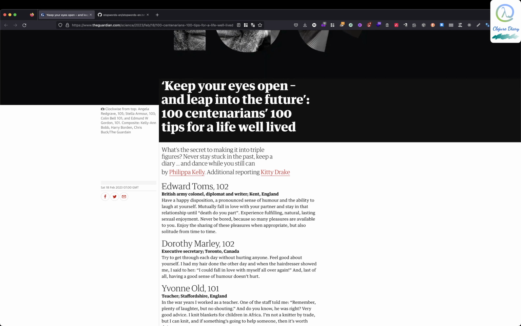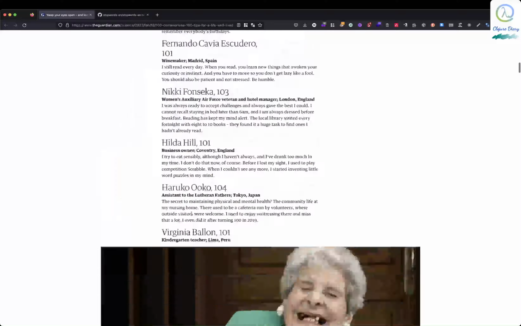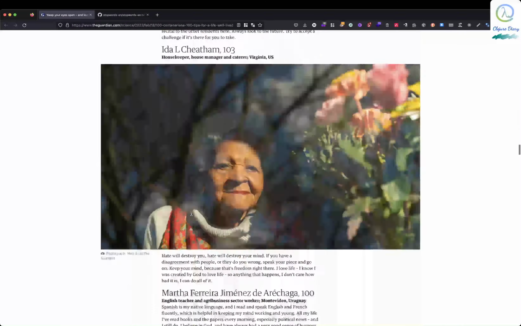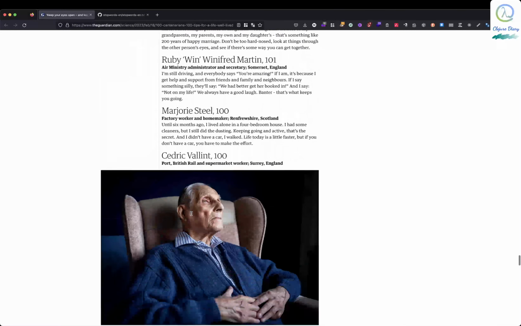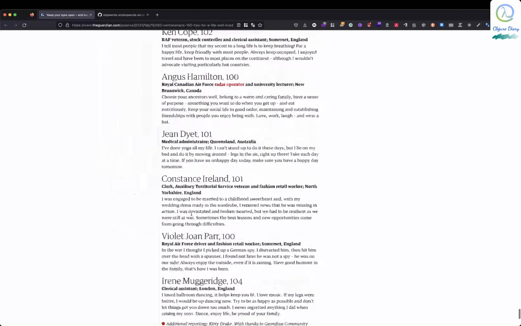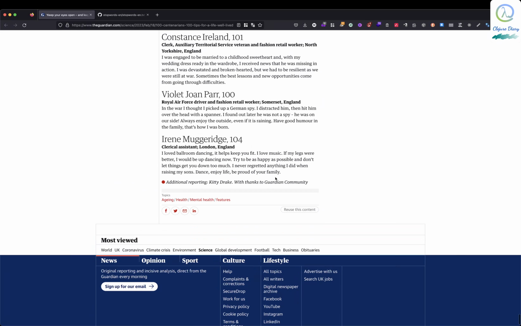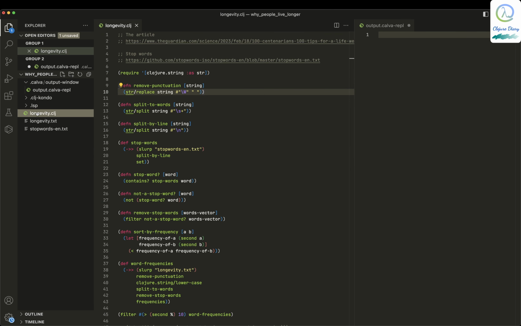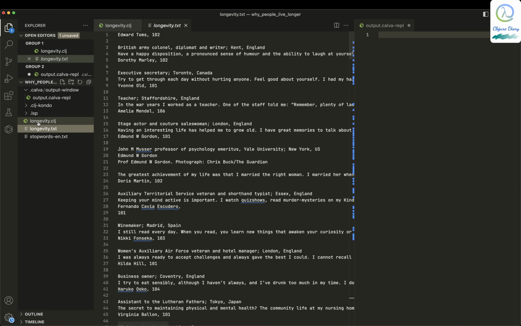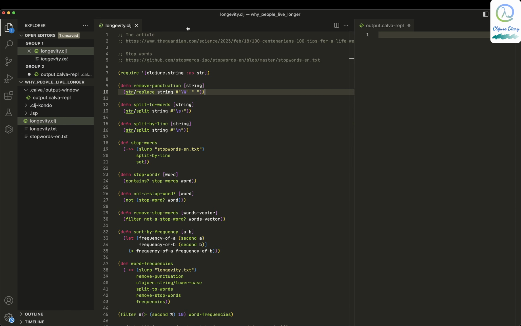Okay, so from here to, say, the 100 testaments of centenarians. It's a pretty long one, till this one, and put it in a text file, right? I've just put it in a text file and I've named it longevity.txt, right? Okay, so that's the thing.